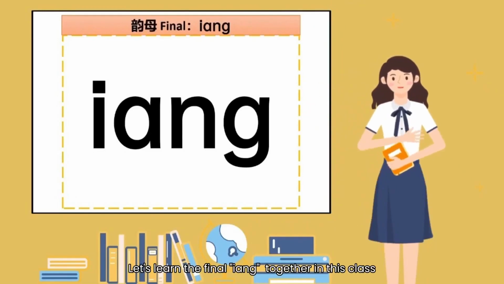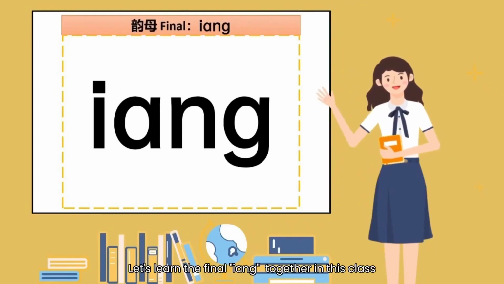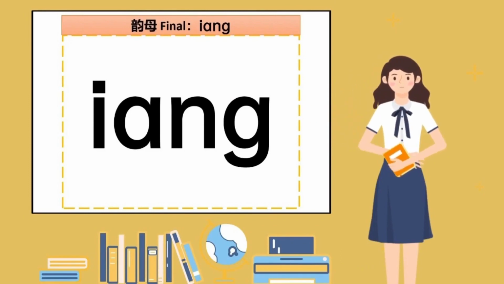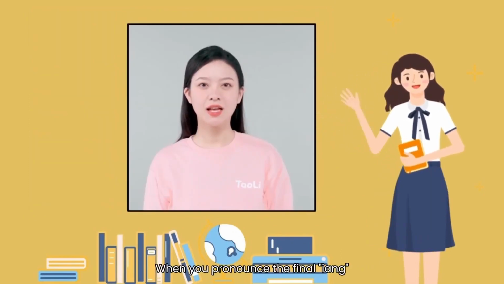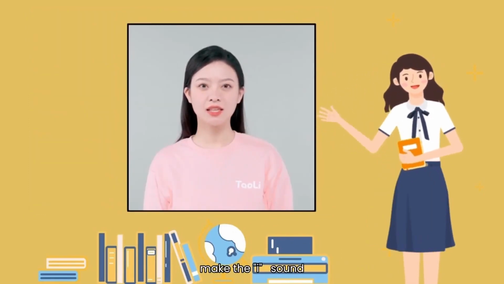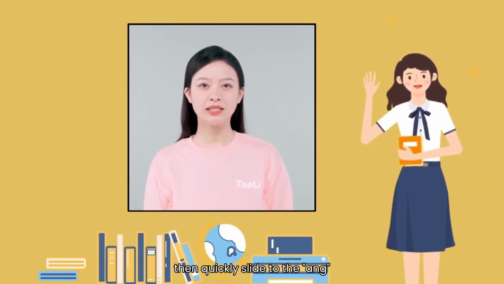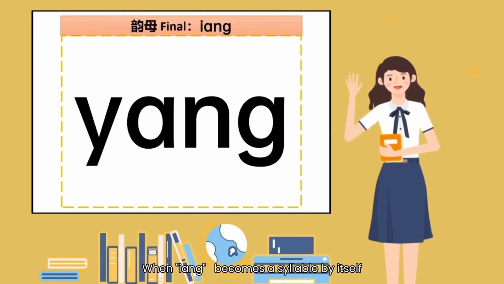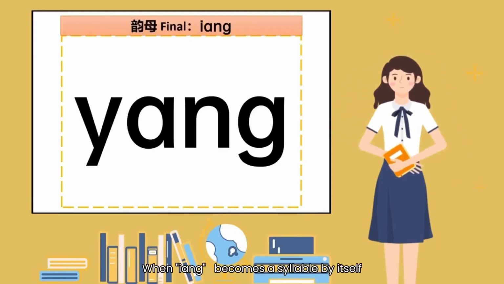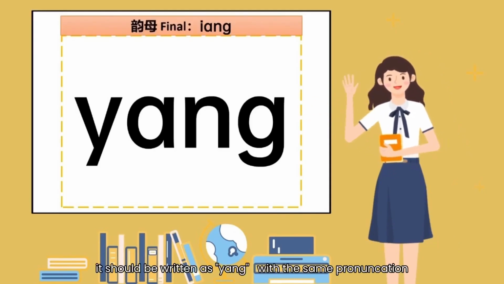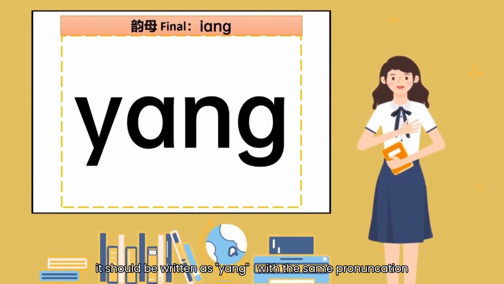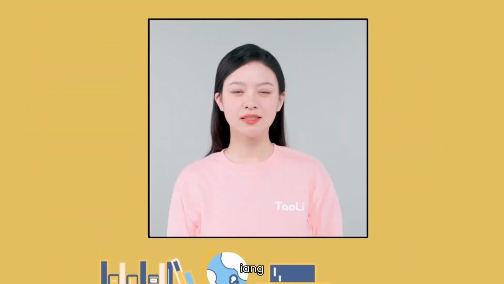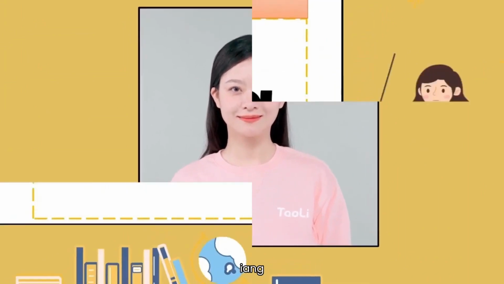Hi there! Let's learn the final yang together in this class. When you pronounce the final yang, make the e sound, then quickly slide to the ang. Yang. When yang becomes a syllable by itself, it should be written as yang with the same pronunciation. Yang, yang, yang.